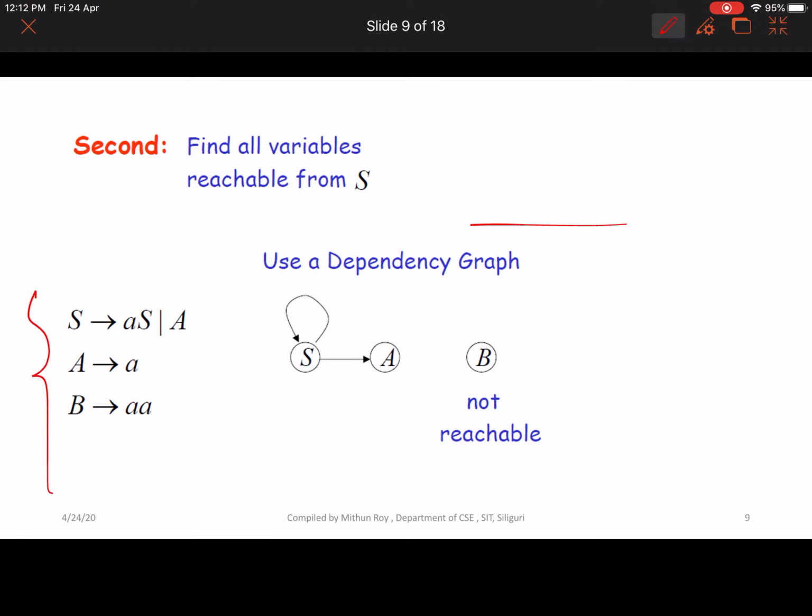These are the productions we get from phase 1. If we start from capital S to AS, S is obviously reachable, and if you start from capital S to A, A is reachable, but B is not reachable from S. So B is a useless variable.